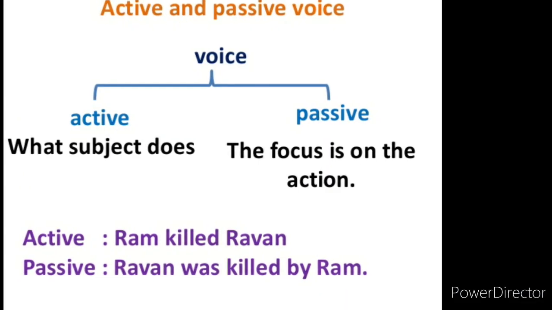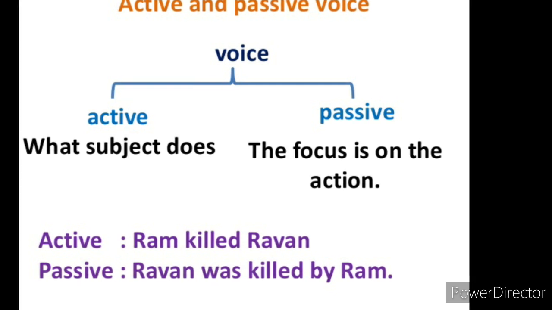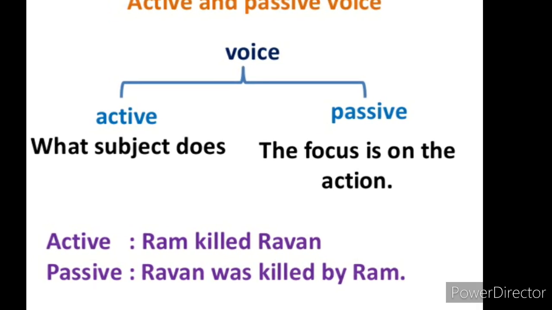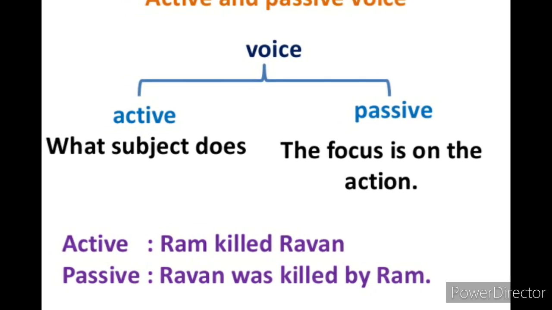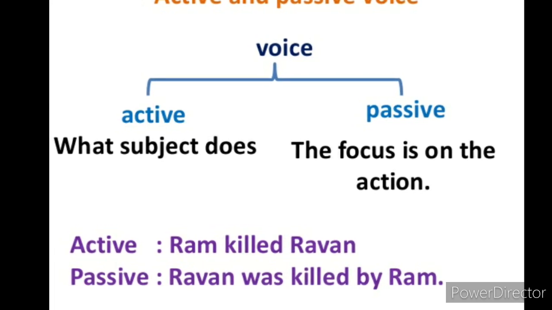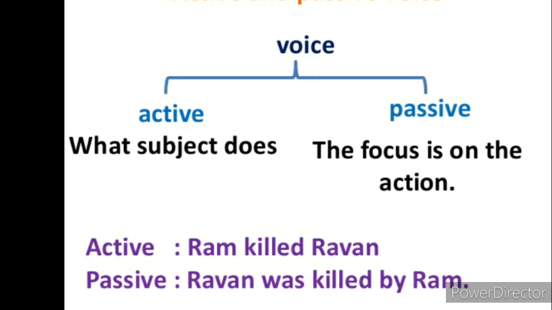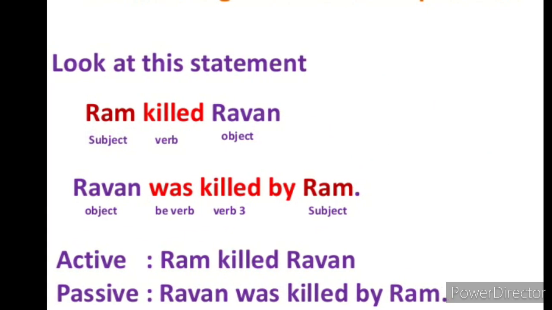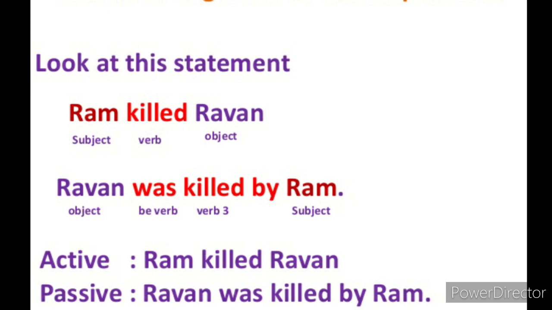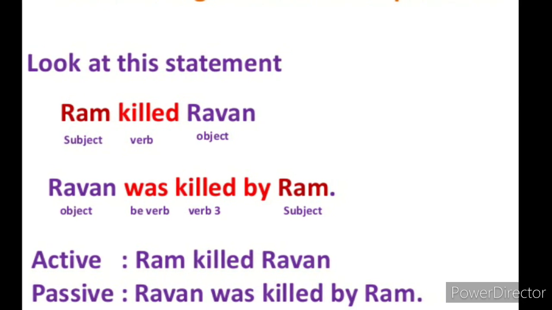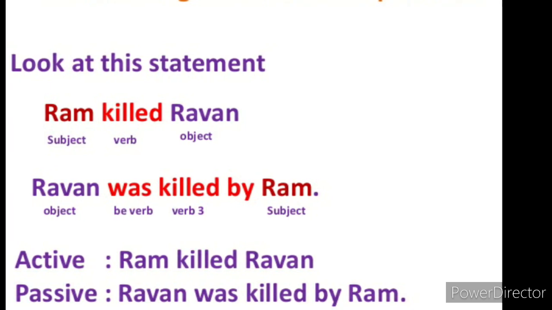Dear students, through these diagrams, we are turning active and passive voice. In active voice, the focus is on what the subject does. Passive means the focus is on the action. Suppose, example, active: Ram killed Ravan. Passive: Ravan was killed by Ram. How to change from active to passive? Look at the statement, Ram killed Ravan. Here Ram is the subject, the verb is killed, Ravan is the object. Ravan was killed by Ram. That is called the passive voice.